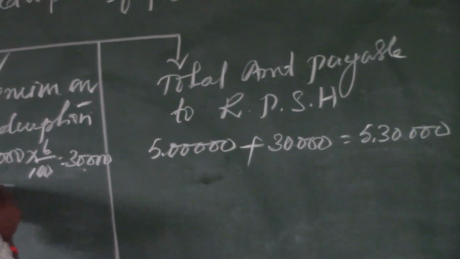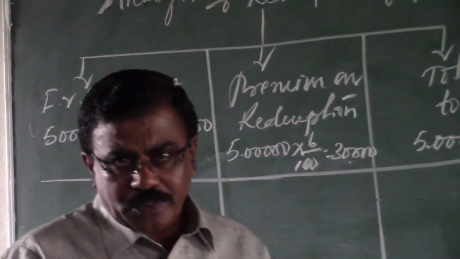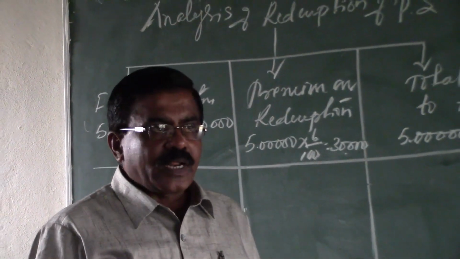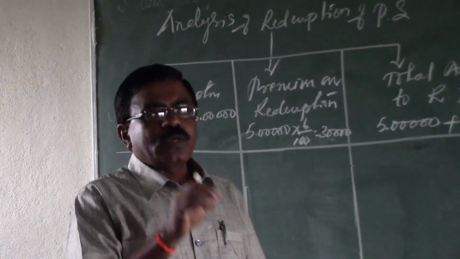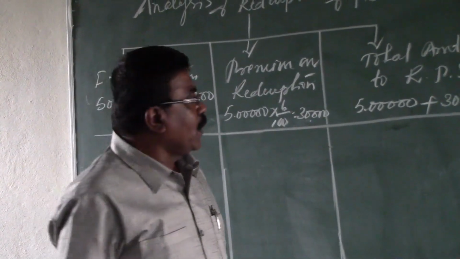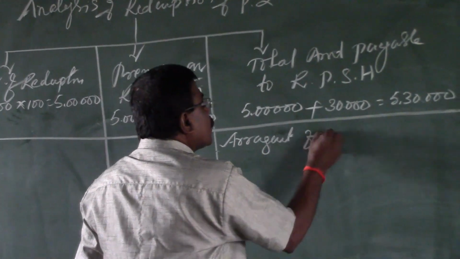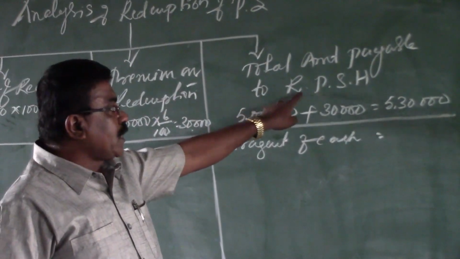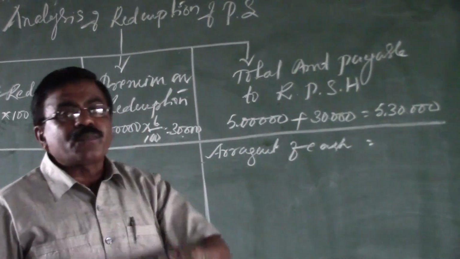After the calculation of face value, premium on redemption as well as the total amount payable on the redemption, you have to arrange the necessary cash, the necessary premium, and also, in respect of the face value, the capital redemption reserve. How much amount is required for each of the components stated in the table is to be calculated earlier. First of all, the arrangement of cash. The total amount payable to the redeemable preference shareholders is ₹5,30,000, so for the payment of 5,30,000, the company needs to arrange a sufficient amount of cash.